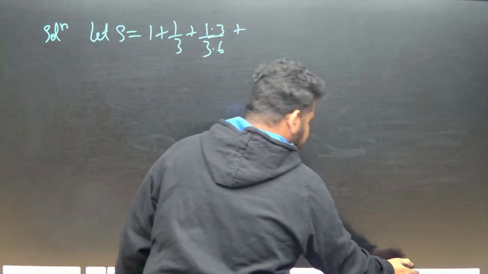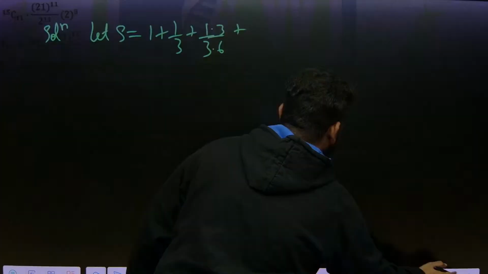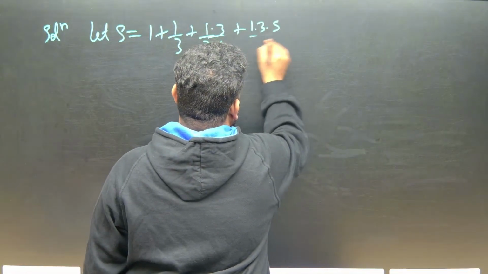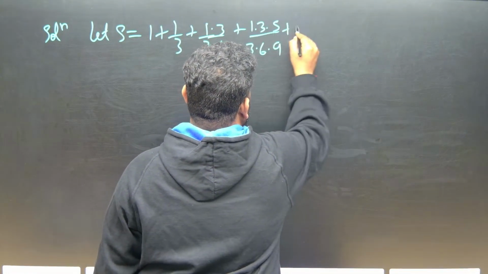Okay. Next is what? 1 into 3 into 5 by 3 into 6 into 9. Then again 1 into 3 into 5 by 3 into 6 into 9, plus.